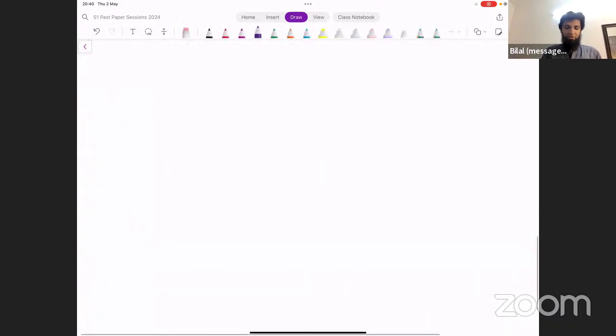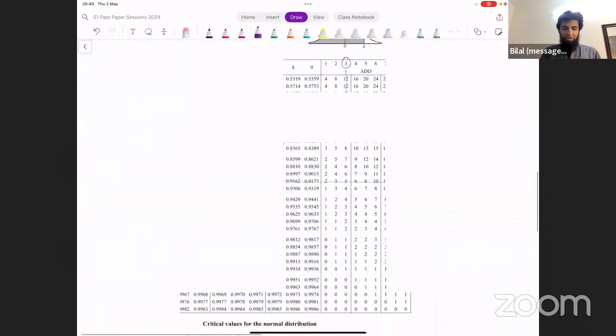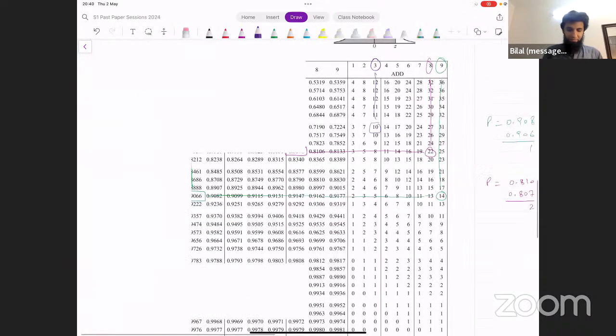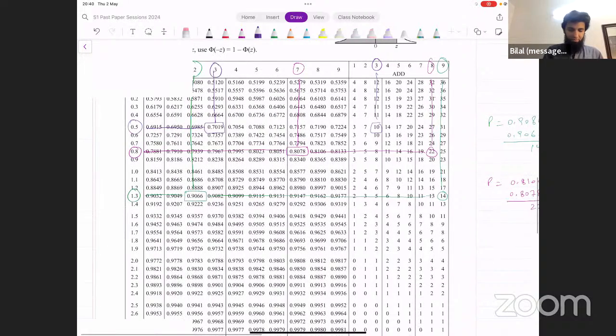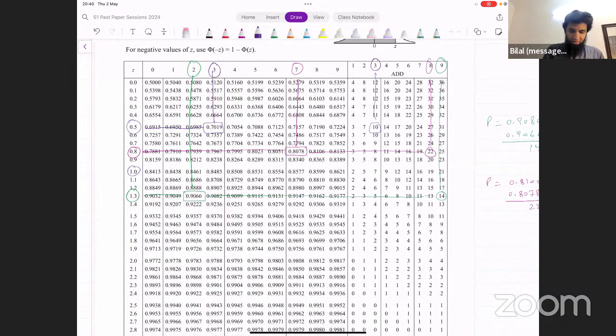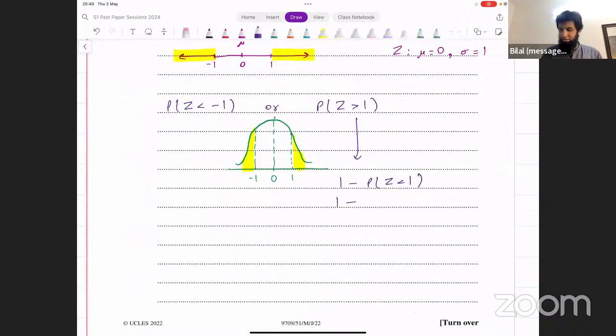Z less than 1. So corresponding to a Z value of 1, what's the probability that we get? It's 0.8413. What's the result that we get from this? 1 minus 0.8413. This is 0.1587.